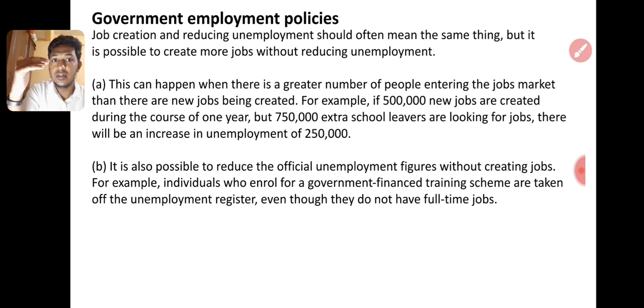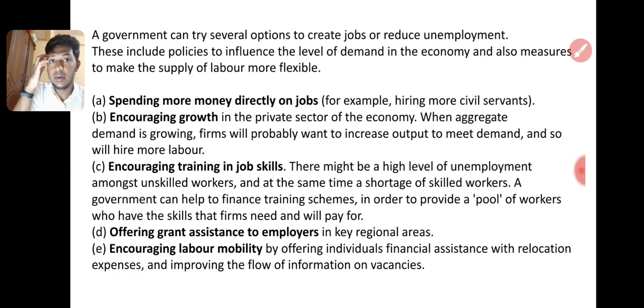It's also possible to reduce the official unemployment figures without creating jobs. For example, individuals who enroll in a government-financed training scheme are taken off the unemployment register even though they do not have a full-time job. Then a government can try several options to create jobs or reduce unemployment. This includes policies to influence the level of demand in the economy and also measures to make the supply of labor more flexible, such as spending more money directly on jobs. For example, hiring more civil servants, which encourages employment where unemployment is high.